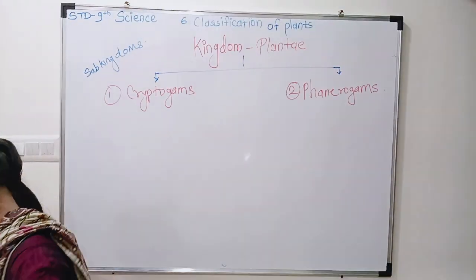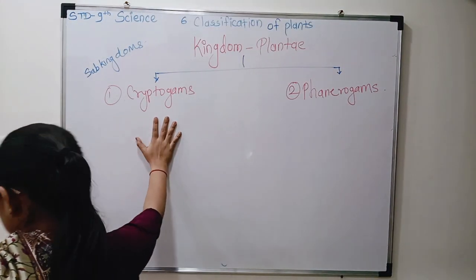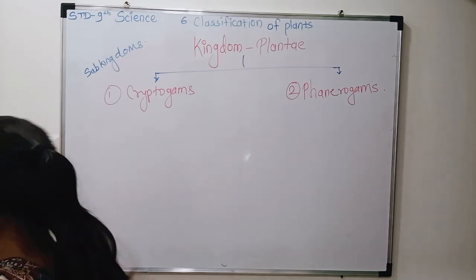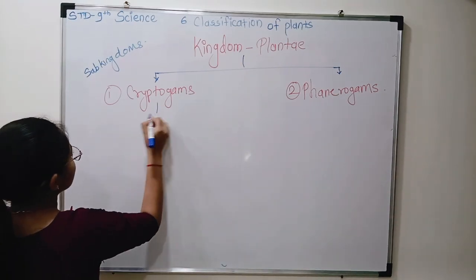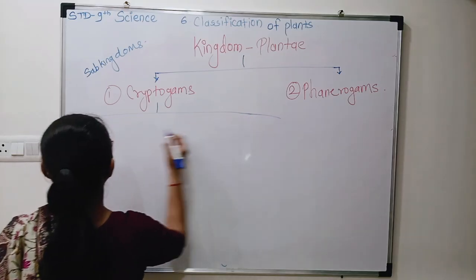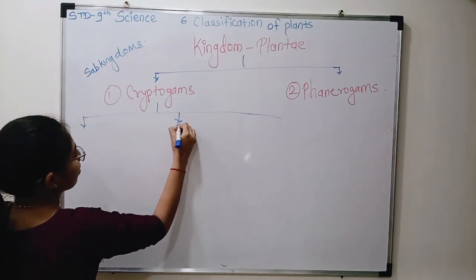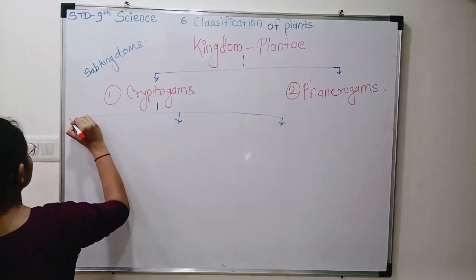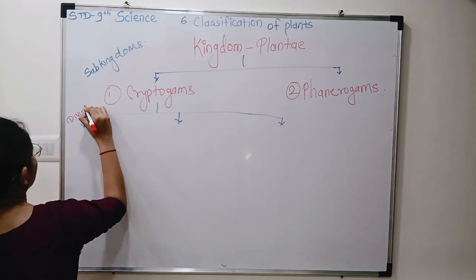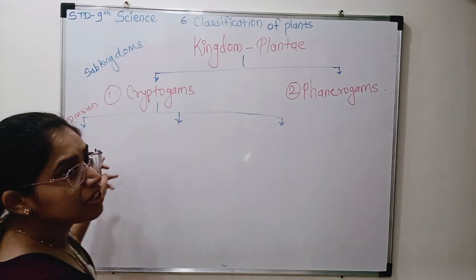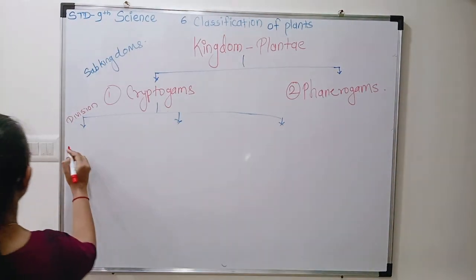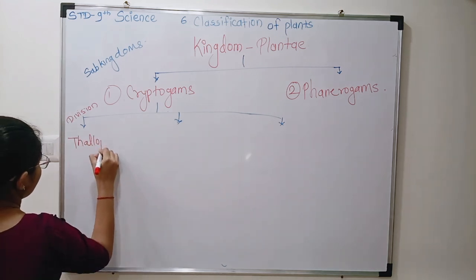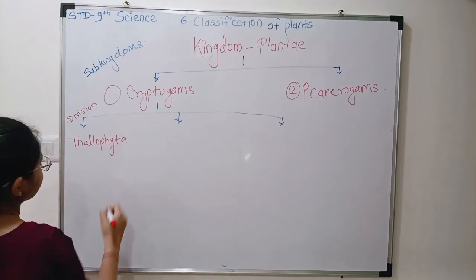Now second one. See here, cryptogams are again divided into three divisions. Which are three divisions? First division is Thallophyta.